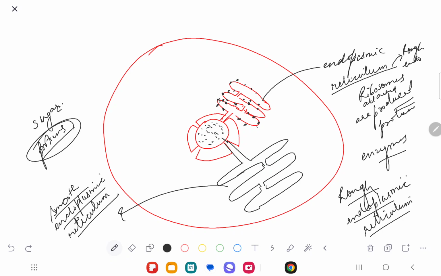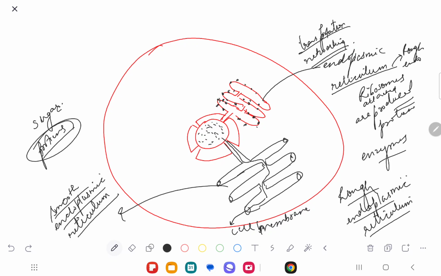All of these proteins are sent to the endoplasmic reticulum, and there are certain holes here at the ends of the endoplasmic reticulum, like here. From this endoplasmic reticulum, these substances reach the cell membrane. So basically, the function of the endoplasmic reticulum is for transportation. Do you understand? Understood or not?